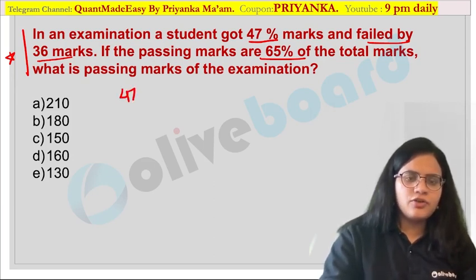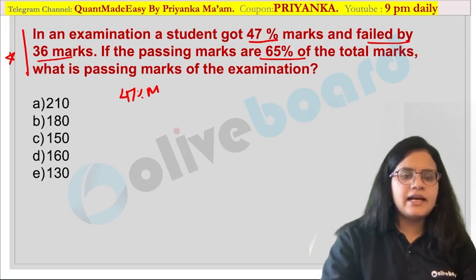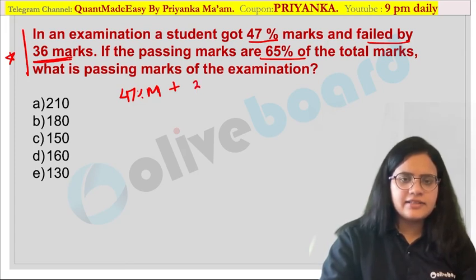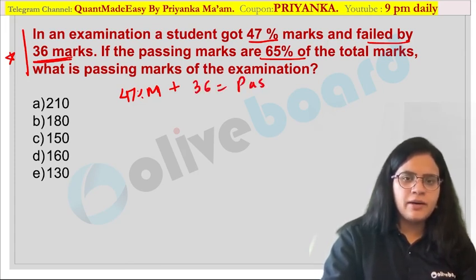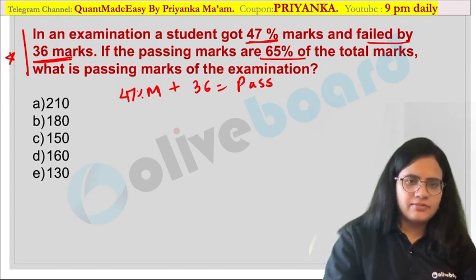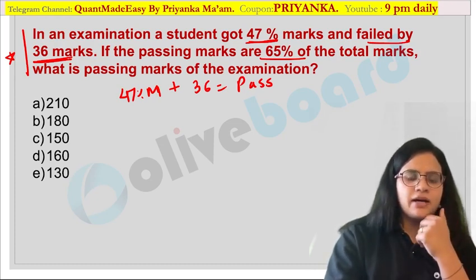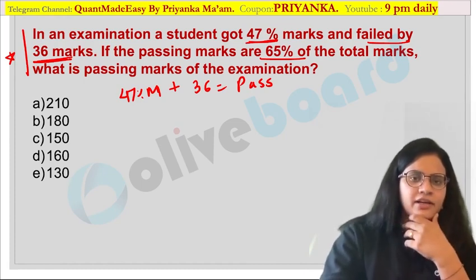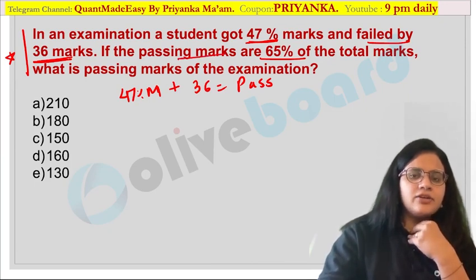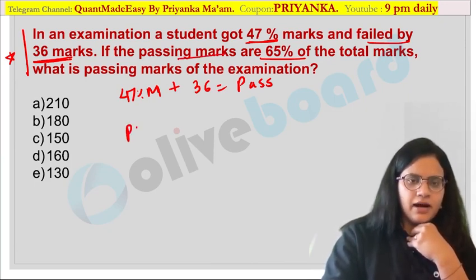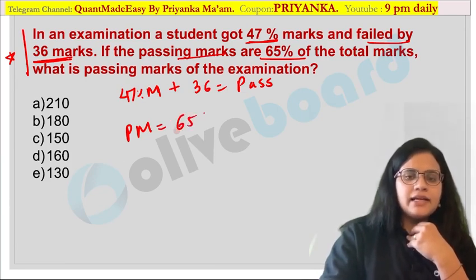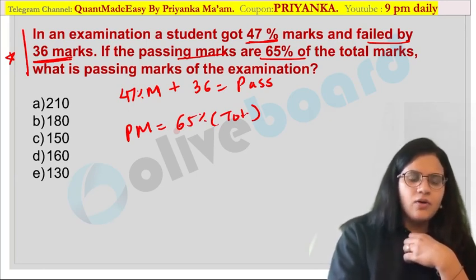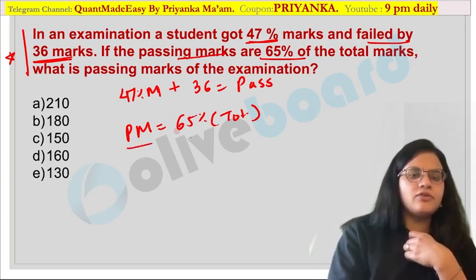47% of the marks he got. So 47% of M, and he has failed by 36 marks over here. So can I say that if I add these 36 marks, he will pass? Are you getting my point? He got 47% of the maximum. In this, if I am adding 36 marks over here, he will pass in the exam. Now, what is given in the next statement? If passing marks are 65% of the total marks over here, you have to calculate what is the passing marks in the examination. So this passing marks is 65% of the total marks.